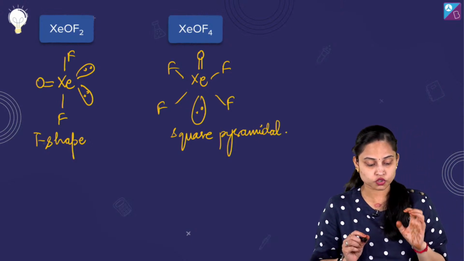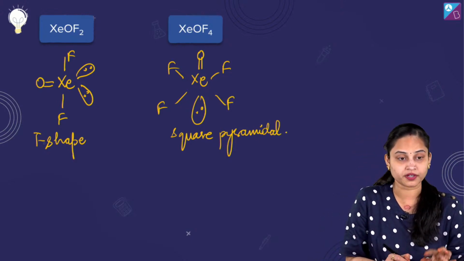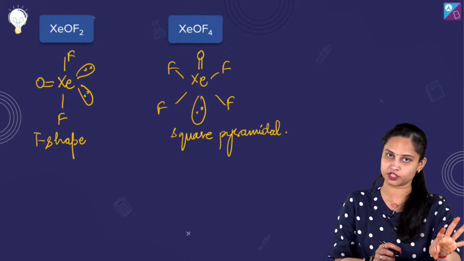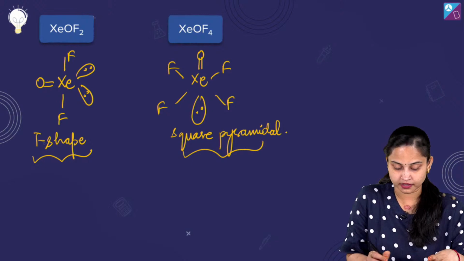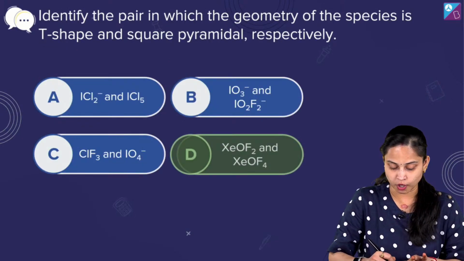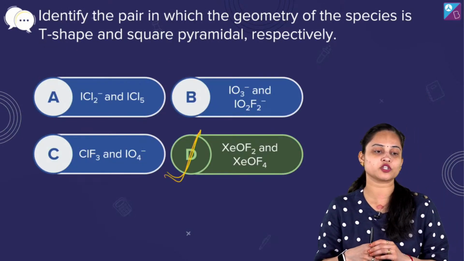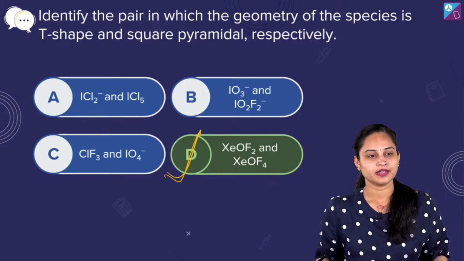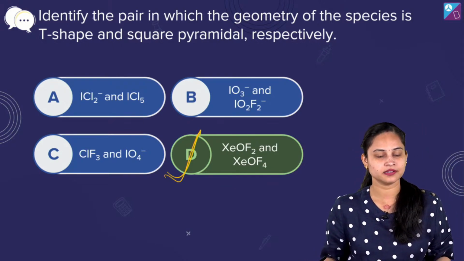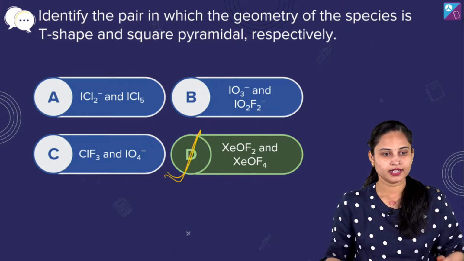Any issues? So in a way we actually wanted, as Sampath Kumar was the first one to give me the right answer, T shape and square pyramidal. It's actually option number D, the right answer for the question asked. Clear? Done, done. Any issues to anyone? No issues. Let's move ahead.